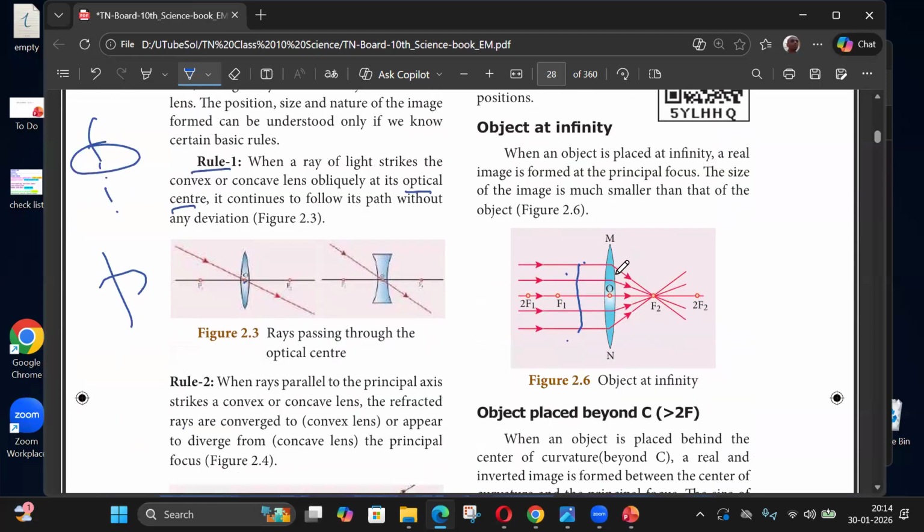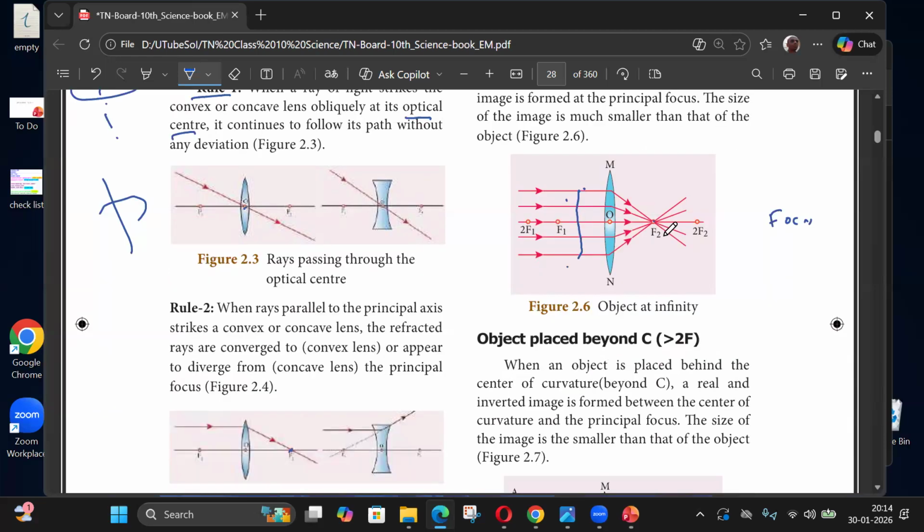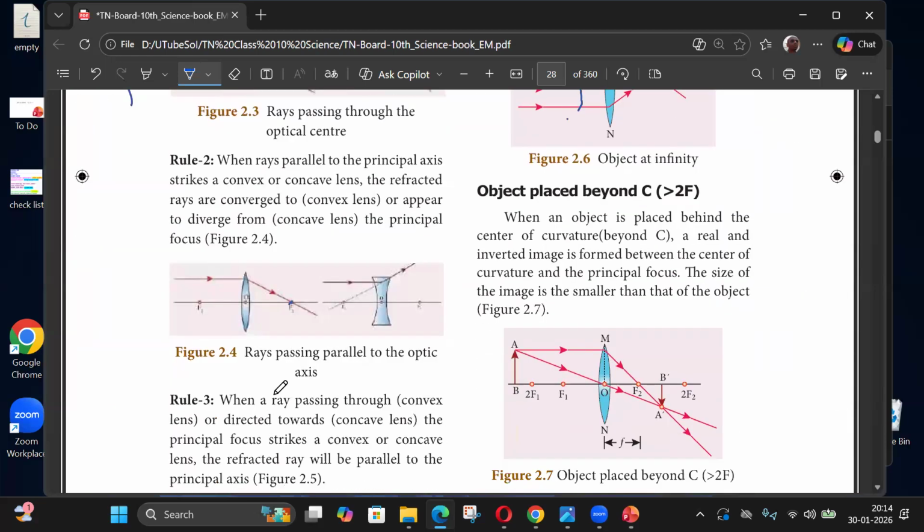Okay, so here, after bending, all the rays will meet at this point. So this is the focus point. Focus means single point attention, right? So this is the point where it's getting focused. So first you have to define the focus, and then you have to say this ray will pass through the focus.